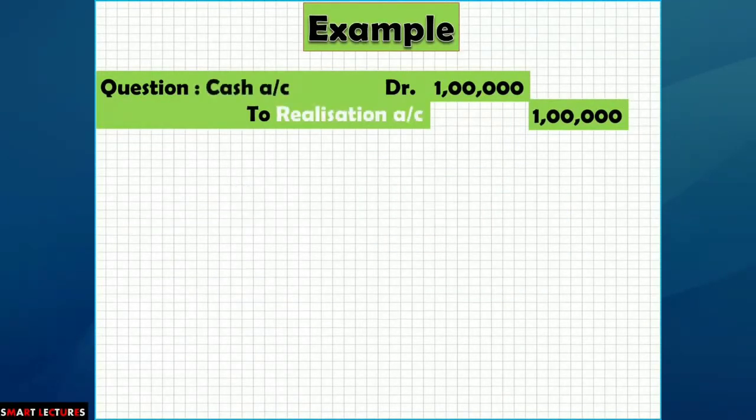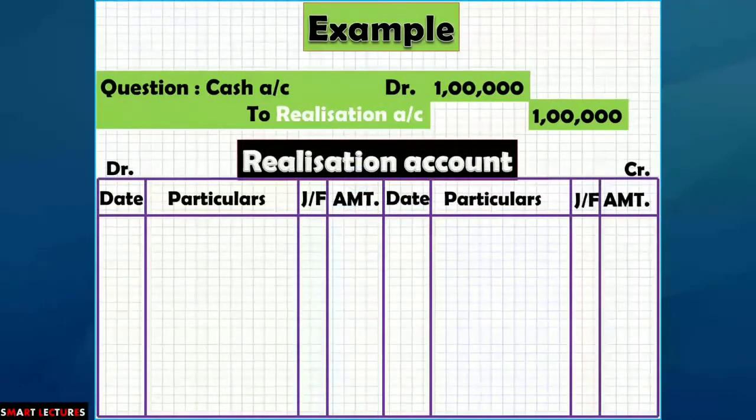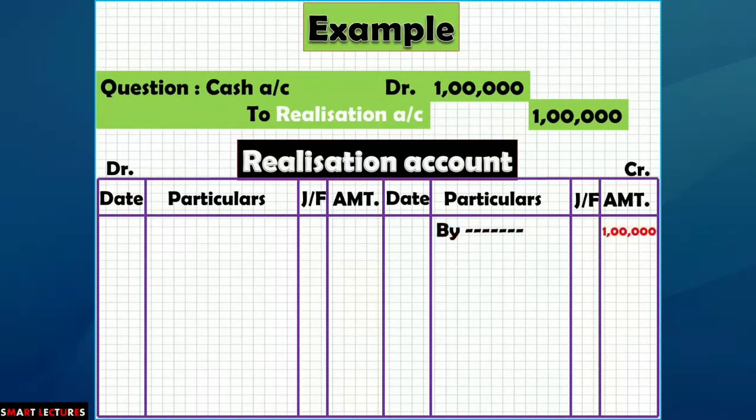And realization account has been credited by rupees 100,000 in the journal entry. It means realization account will be credited in the ledger posting. It means when we prepare the realization account, on the credit side we will write down whatever particulars we write, but 100,000 will be in the amount column. It means realization account has been credited, means posted on the credit side.